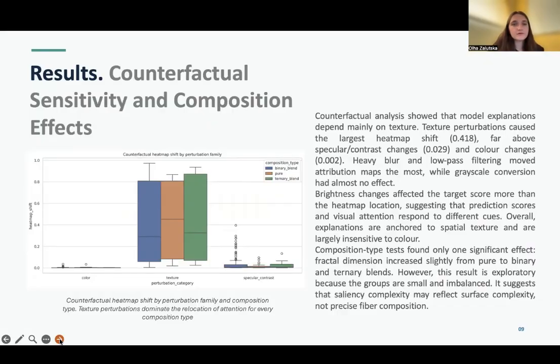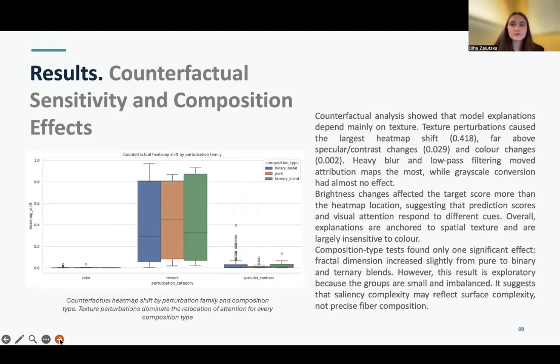And about counterfactual sensitivity and composition effects. So here you can see the heat map shift by perturbation family and composition type. Texture perturbations dominate the relocation of attention for every composition type. This analysis showed that model explanations depend mainly on texture.